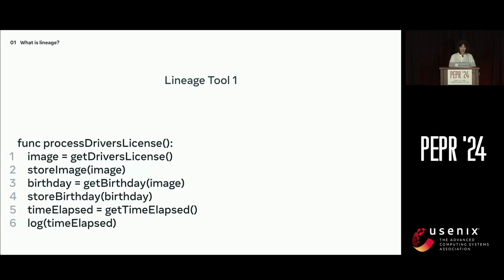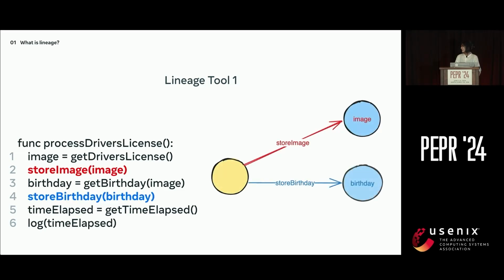Well, here's my Lineage tool number 1. And let's say using static analysis, it identifies all the write calls it has made after collecting the image. It can tell us with pretty high confidence all the potential locations our image might be stored in. However, it also means we could be flooded with false positives in certain use cases because it's reporting back way too many paths that don't actually contain the privacy-sensitive data that we care about. In this example, the logging of the time elapsed.